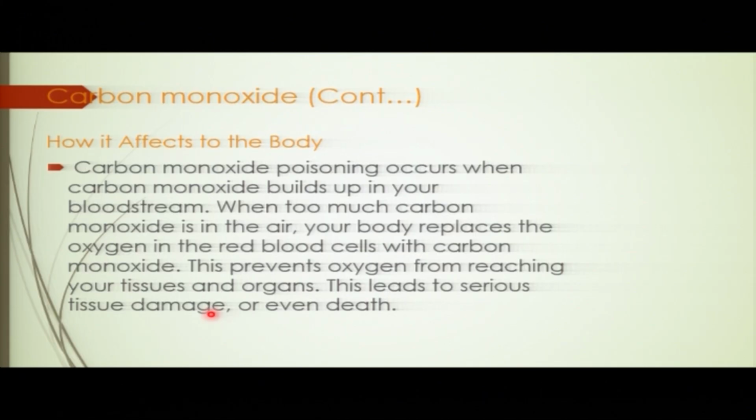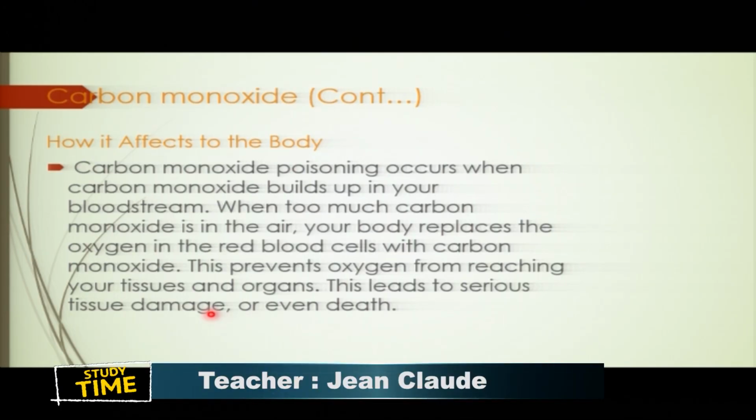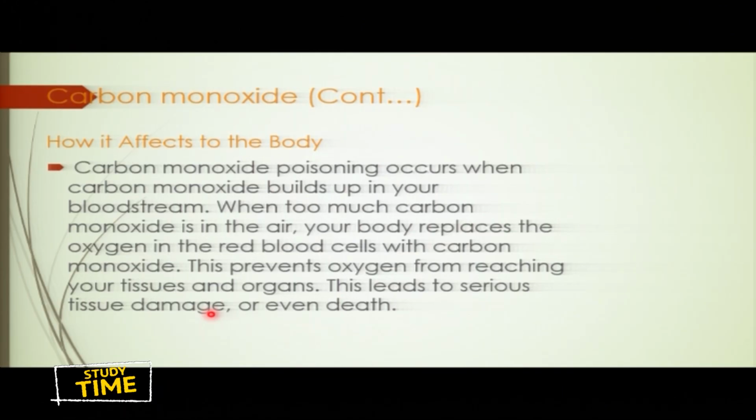Let's give you an example if you want to know. You know, this charcoal burner we use at home when we cook. This charcoal burner, if you sleep where it is, in the same room, what's going to happen? You will die. You know why? Because that charcoal burner is going to produce carbon monoxide. It consumes oxygen to be burned, and then it releases carbon monoxide. Then when you are sleeping, you breathe in carbon monoxide. So finally, when this carbon monoxide is released into the tissues, you know what's going to happen? The tissues are going to be damaged. And then finally, you die.